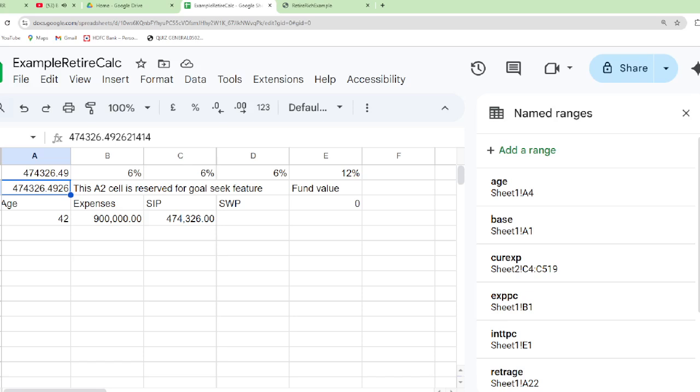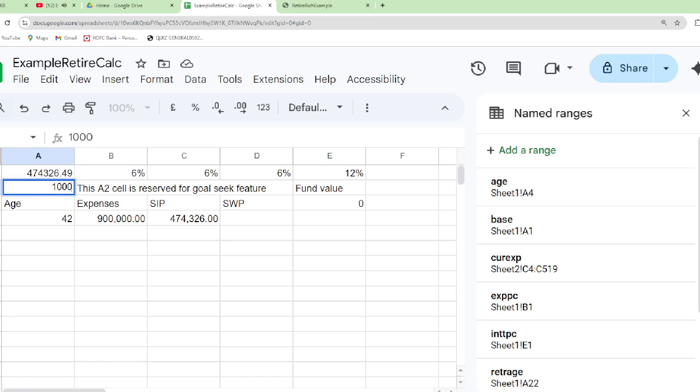Let us first start with the worked out figure. Let me start with 1 lakh rupees per year investment. At A1 is the reference field or base field, which is equal to round off A2, 2.